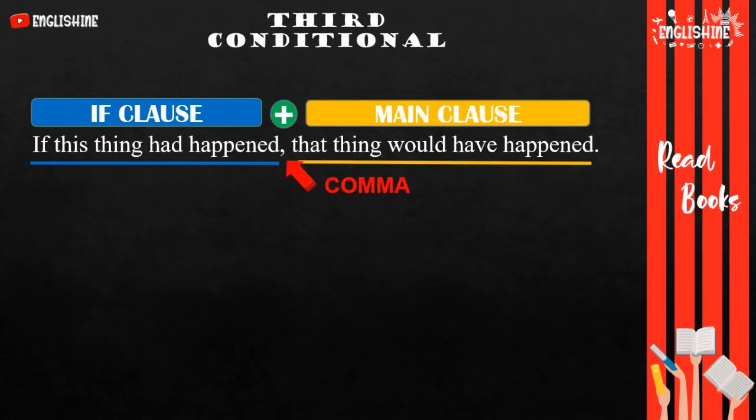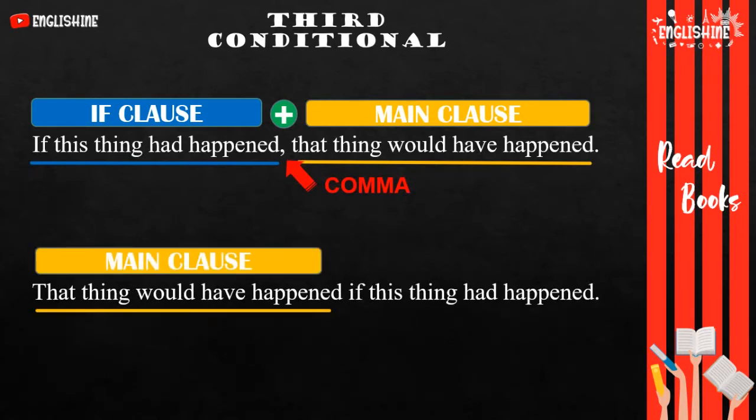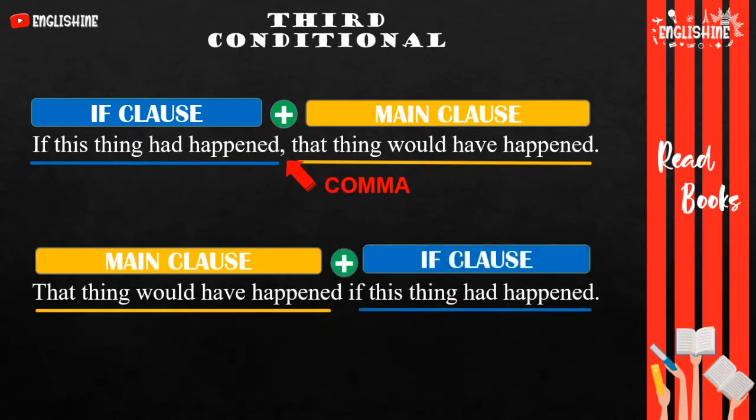This becomes, that thing would have happened if this thing had happened. That thing would have happened is the main clause. If this thing had happened is the if clause. That sentence is using no comma.